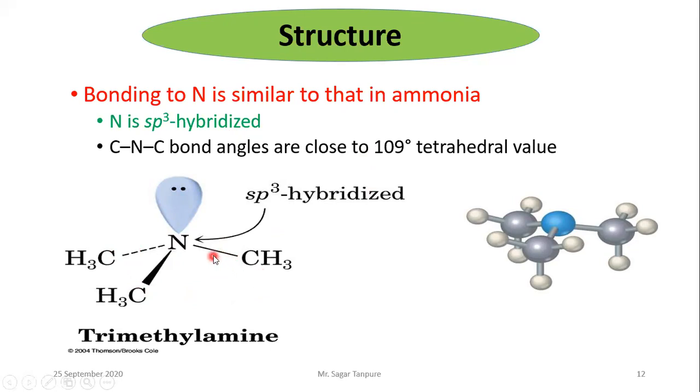In that, the bond angle is 109 degrees. Okay, this hybrid orbital of ammonia nitrogen is sp3 hybrid orbital. Okay, so here carbon nitrogen carbon in ammonia the bond angle is 109, but in trimethylamine it is 106 degrees. Okay, see that this one is an sp3 hybrid orbital. See, here is the nitrogen, here CH3 group, CH3 group, and here CH3 group. This is the 3D structure of trimethylamine.